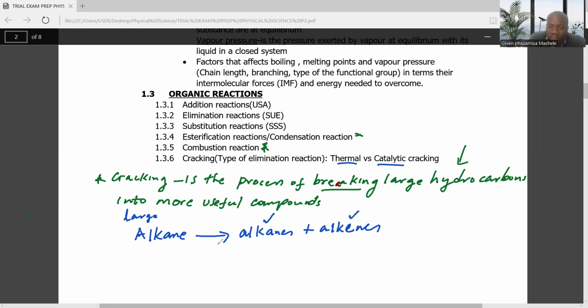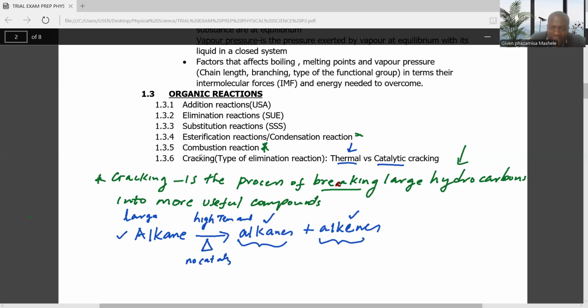So in cracking, all the time, you must check, it must be alkanes and alkenes. But now, if we break this by using higher temperature and pressure, it means we're actually heating this. We use a higher temperature and pressure, but with no catalyst.